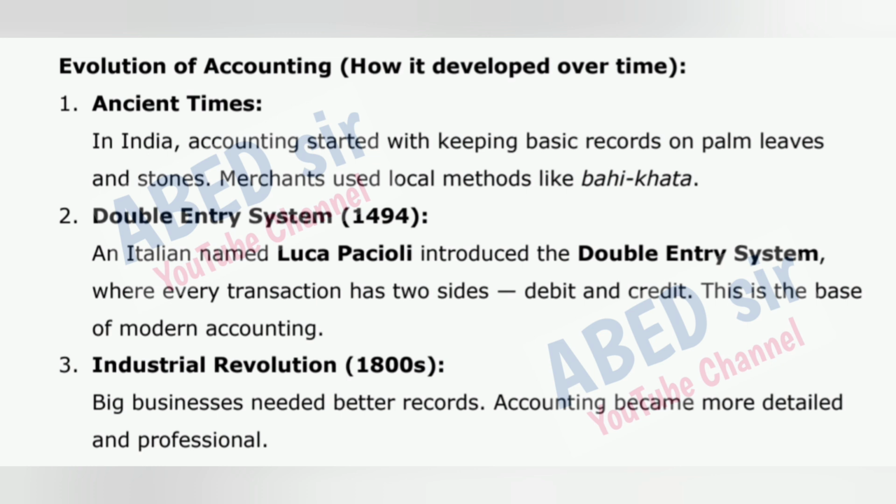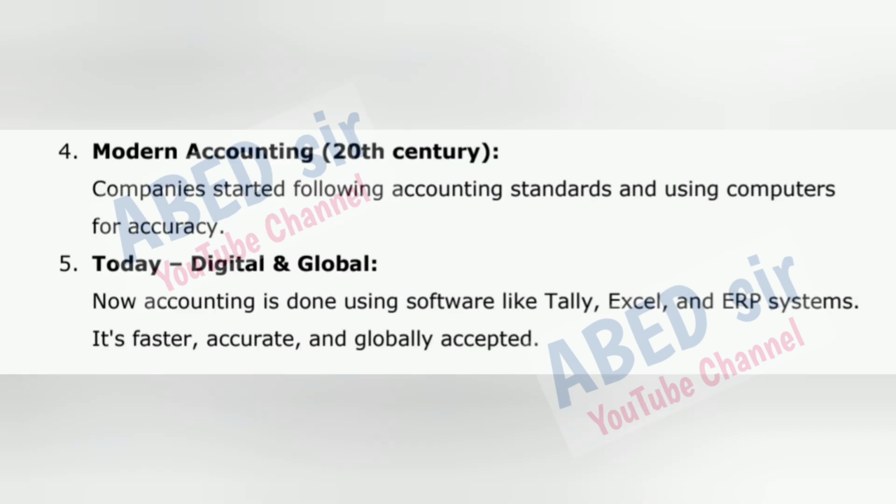3. Industrial Revolution, 1800s. Big businesses needed better records. Accounting became more detailed and professional. 4. Modern accounting, 20th century. Companies started following accounting standards and using computers for accuracy. 5. Today, digital and global. Now accounting is done using software like Tally, Excel, and ERP systems. It's faster, accurate, and globally accepted.